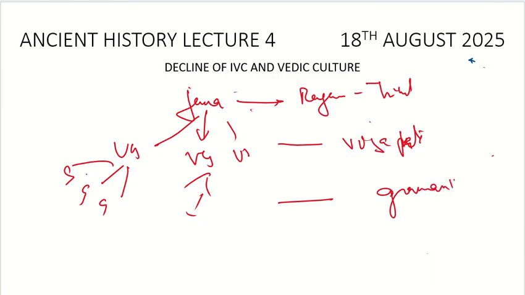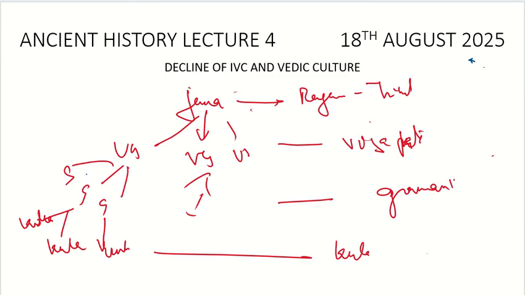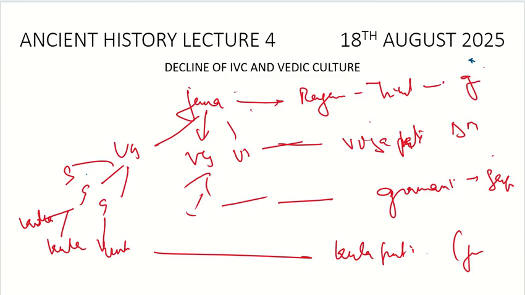And below the Gramas there were the Kulas, and these are the family system. These were the blood-related Kulas, and the head of the Kula was the Kulapati. This is the family. In modern days we can call him the sarpanch, the head of the Grama. The head of the Vis we can call the district magistrate, and the Jana in modern times we may call the governor. So this is the modern view of this.